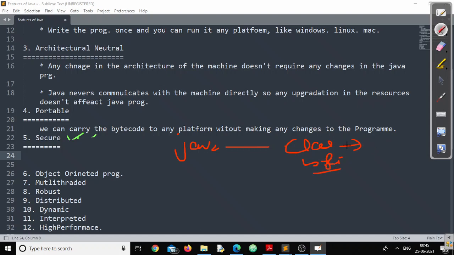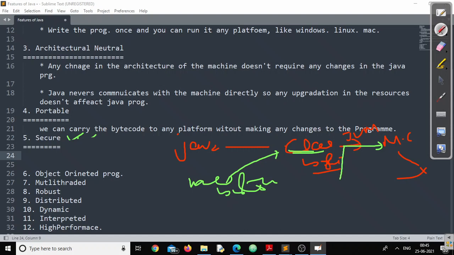And it is with the help of JVM that we are converting it into machine code so that it gets executed. Now, the question is, some hackers do what? They inject their code. A hacker injects their bytecode into this particular code. Now, how can JVM manage this?